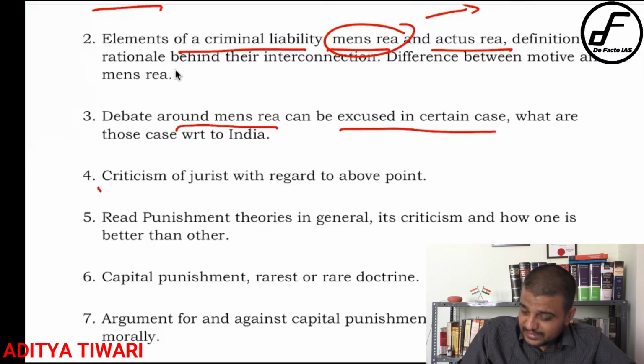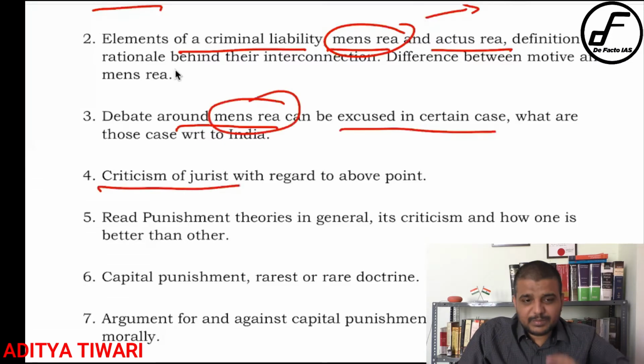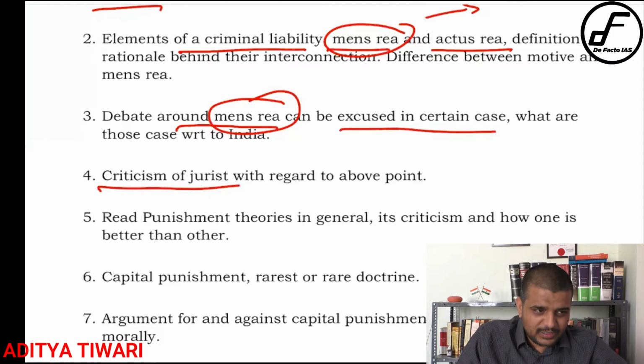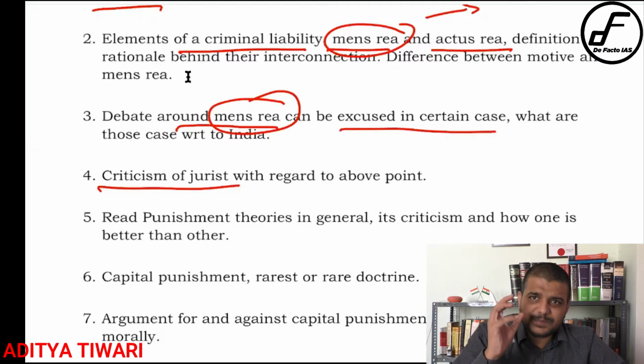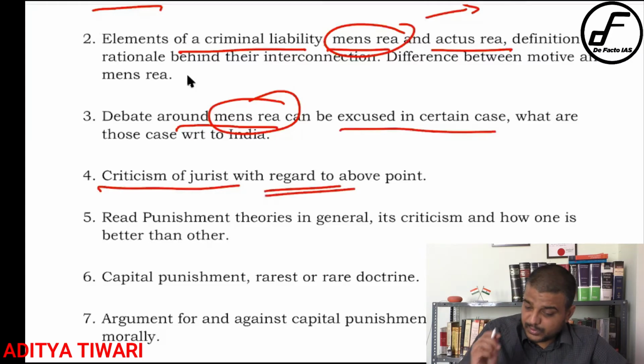Then you have to write the criticism that if mens rea is waived, some of the classical jurists say that this is a wrong thing to do. Mens rea should never be waived. Waiving of mens rea actually is a bad thing. In fact, in the M.H. George case, Justice Subbarao, in the minority opinion, also talked about how waiving of mens rea is not correct. That argument specifically has to be read, because there was a question specifically asked about what argument Justice Subbarao made in the M.H. George case. So that particular point has to be studied very importantly.